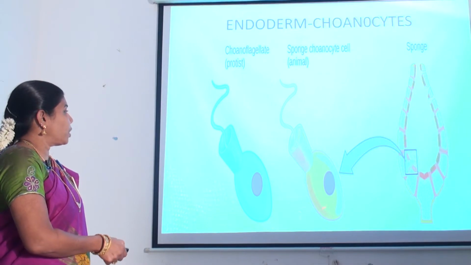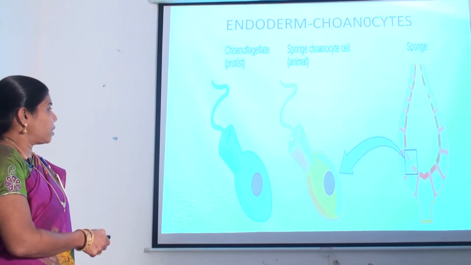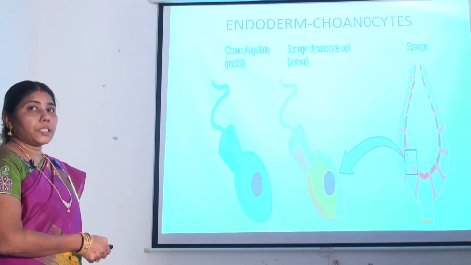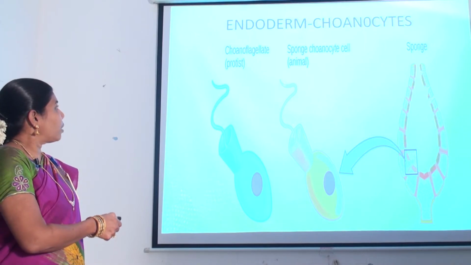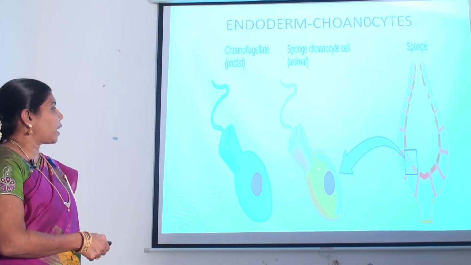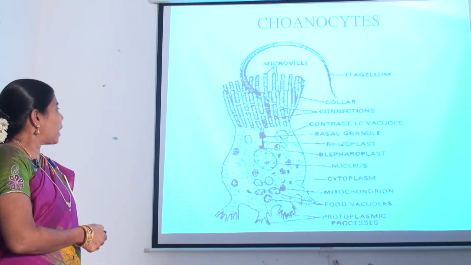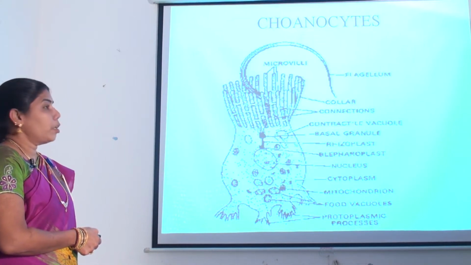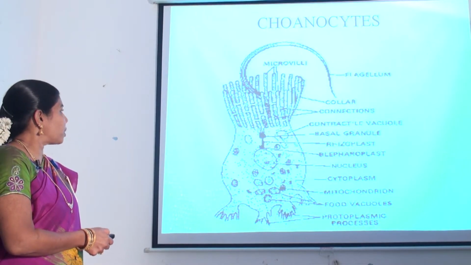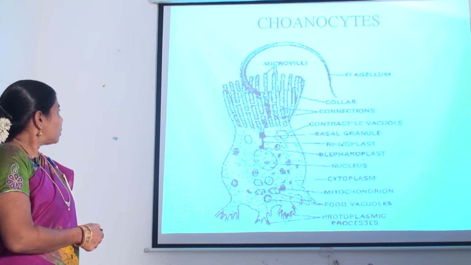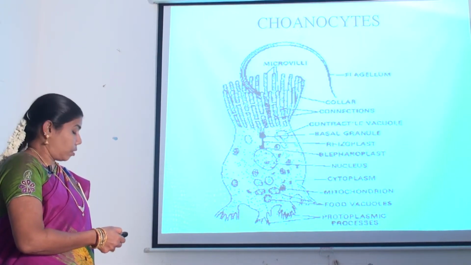Choanocyte has an oval body and a funnel-shaped collar. The oval body contains a nucleus and a basal granule. The flagellum arises from the basal granule and it passes through the collar. The basal granule is connected with the blepharoplast by a root called rhizoplast. The choanocytes are around the mesohyl.